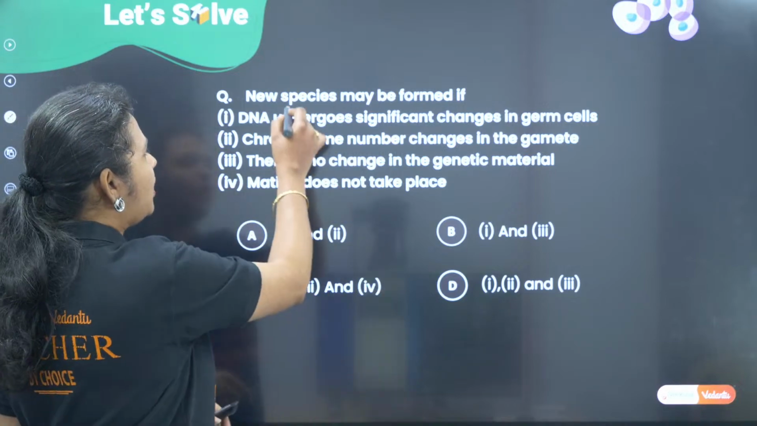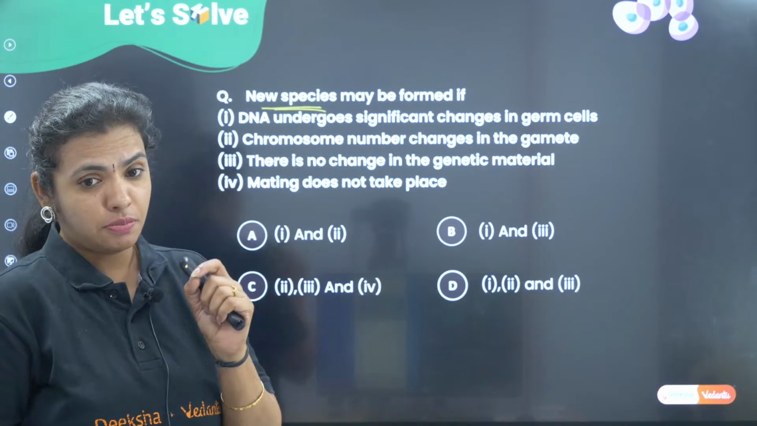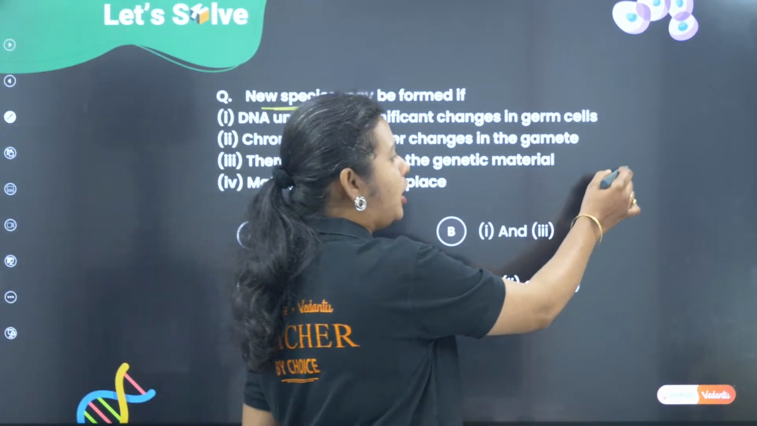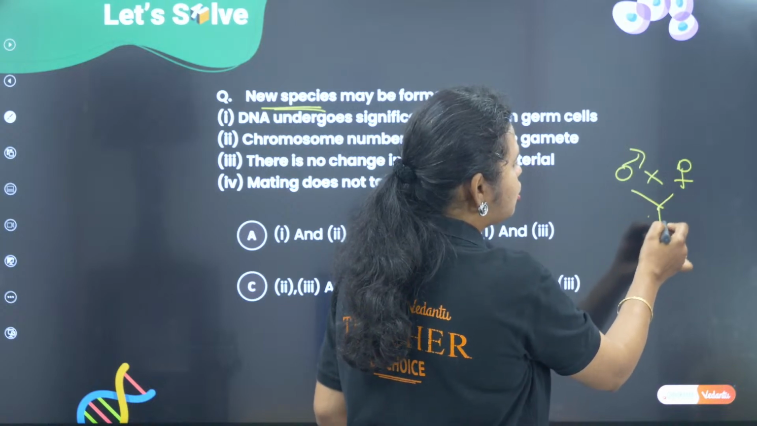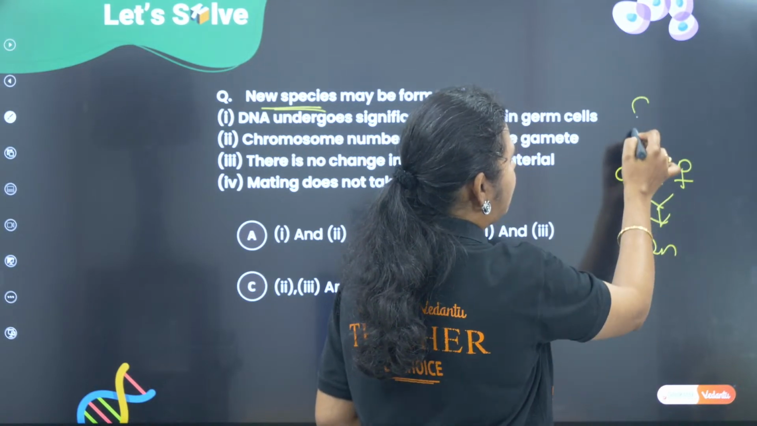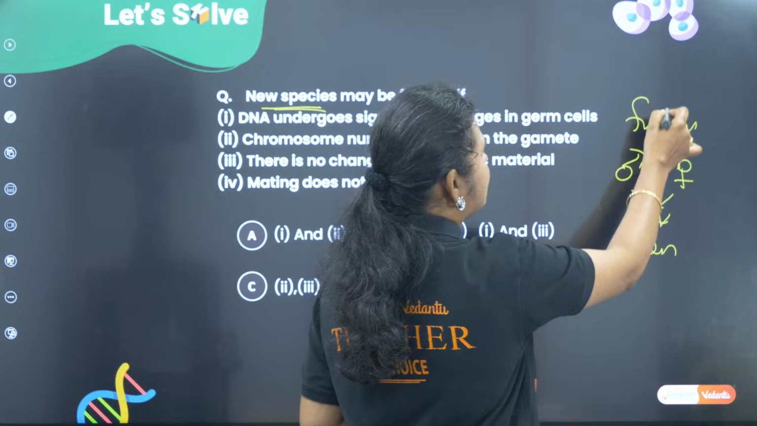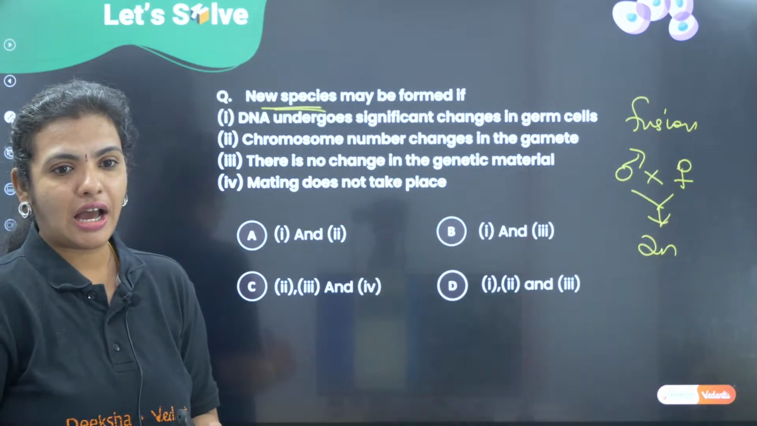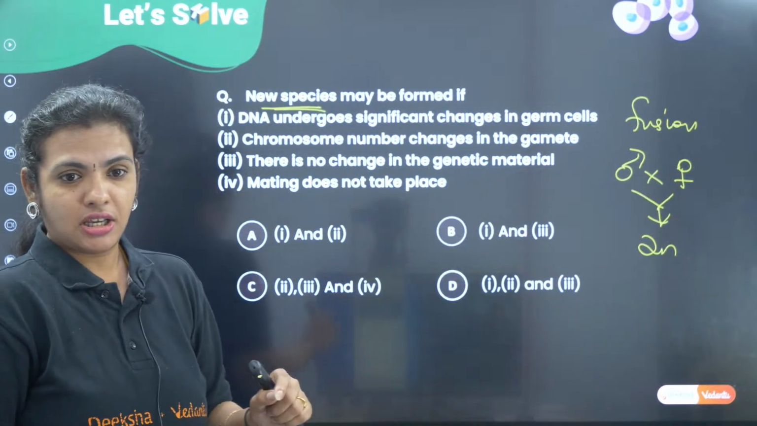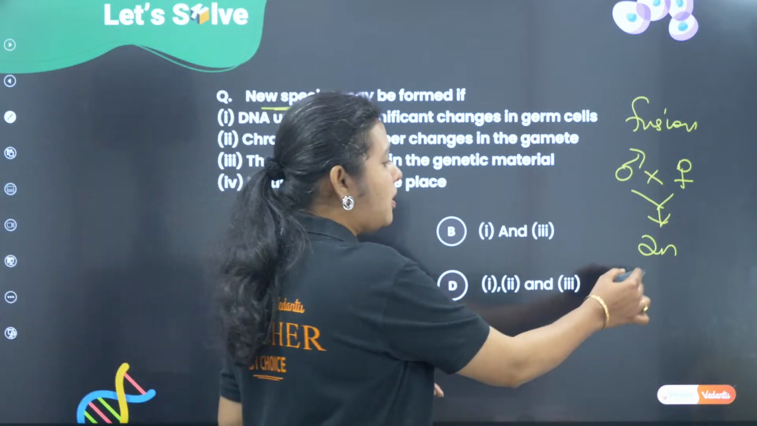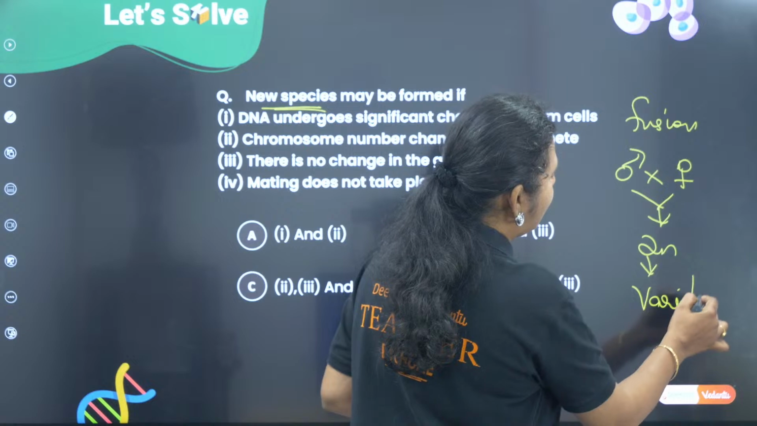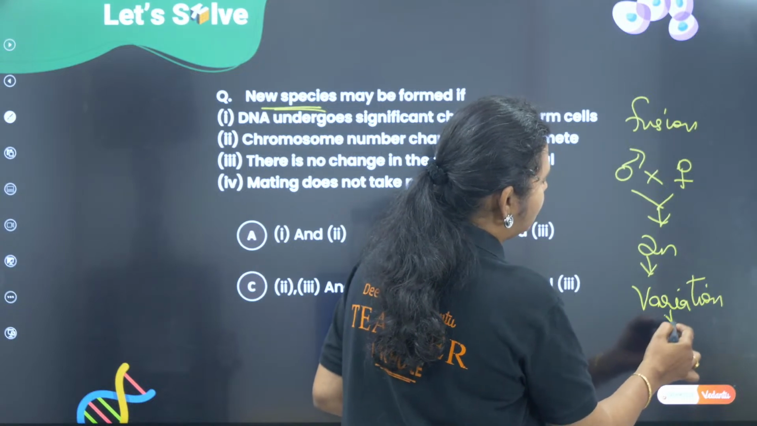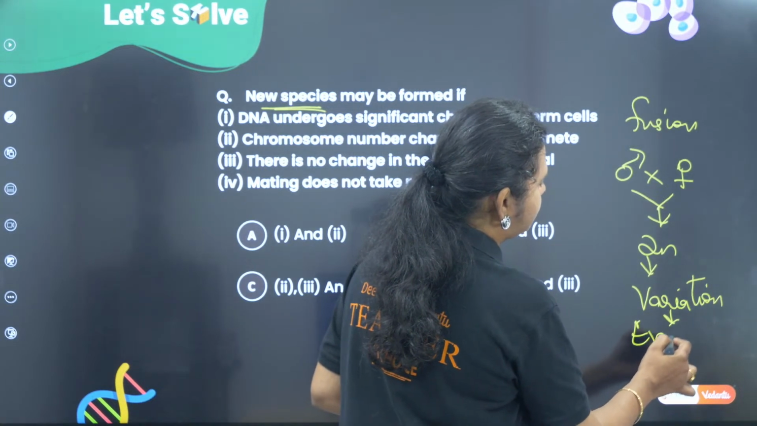So, what is this new species, children? New species means there is going to be a fusion of gametes. When I have the fusion of gametes, when I have fertilization, I am going to have a new species, correct? This new species is going to result in variation, and variation is going to result in evolution, children.